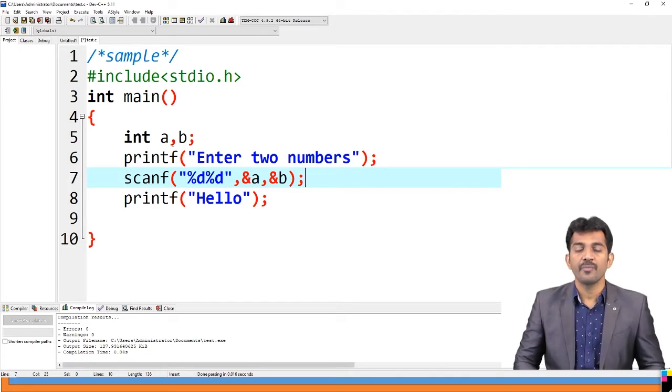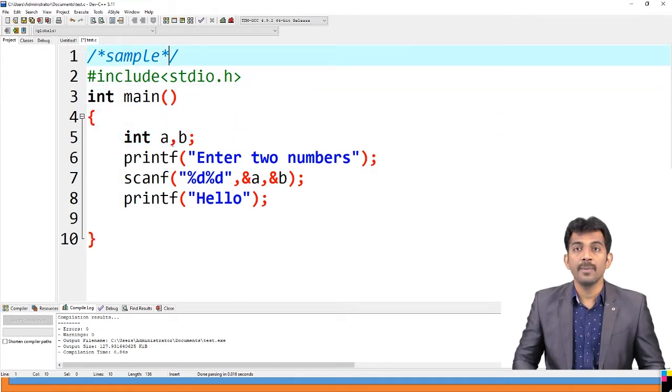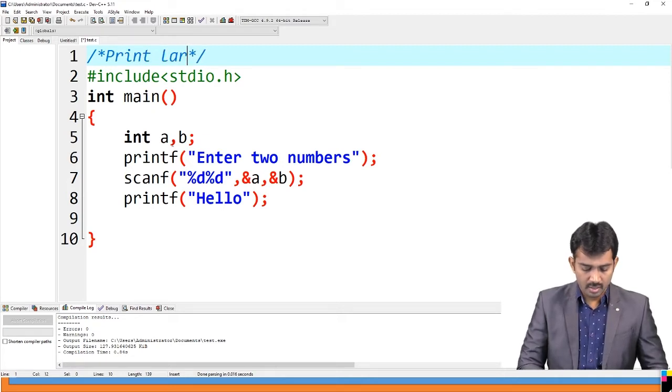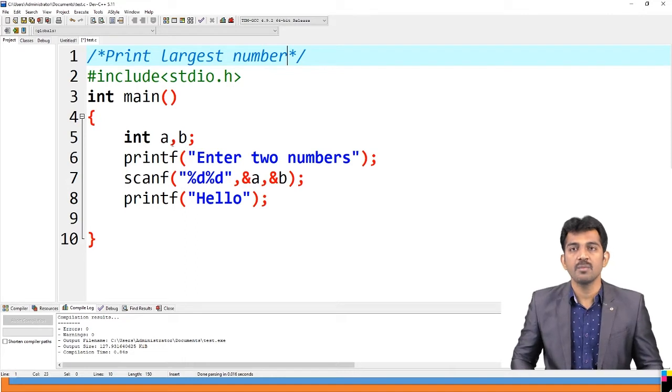Now what is the program? It prints the largest number from the given two numbers. Print the largest number, that is your program.